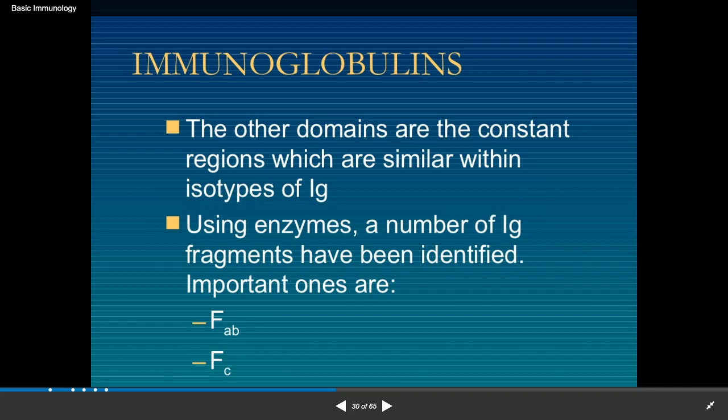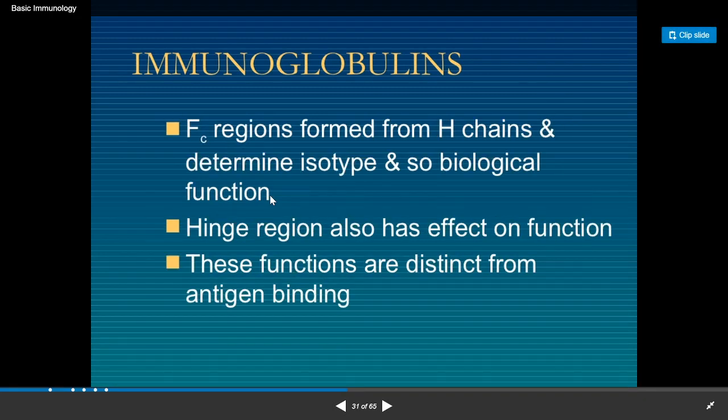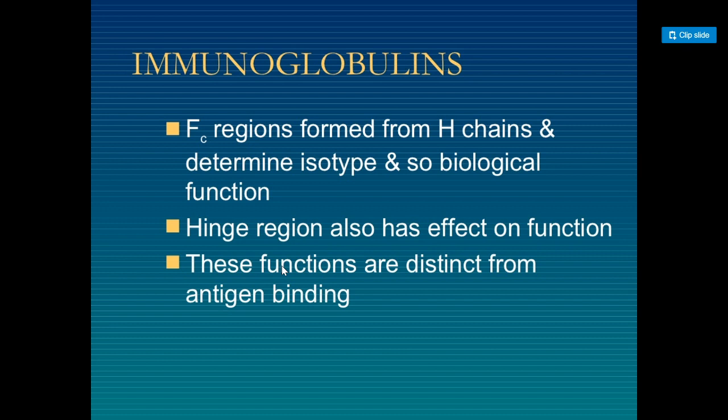Using enzymes, a number of Ig fragments have been identified. Important ones are the Fab and Fc regions. The Fc region is formed from heavy chains and determines isotype and biological function. The Fc region is recognized by the complement system.